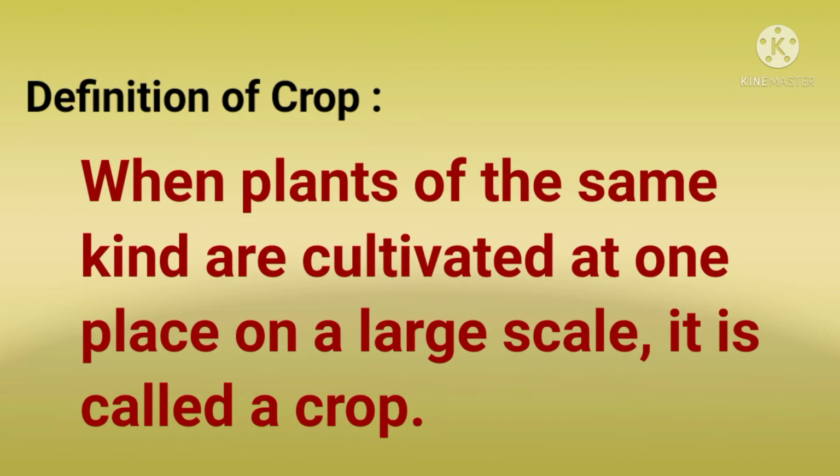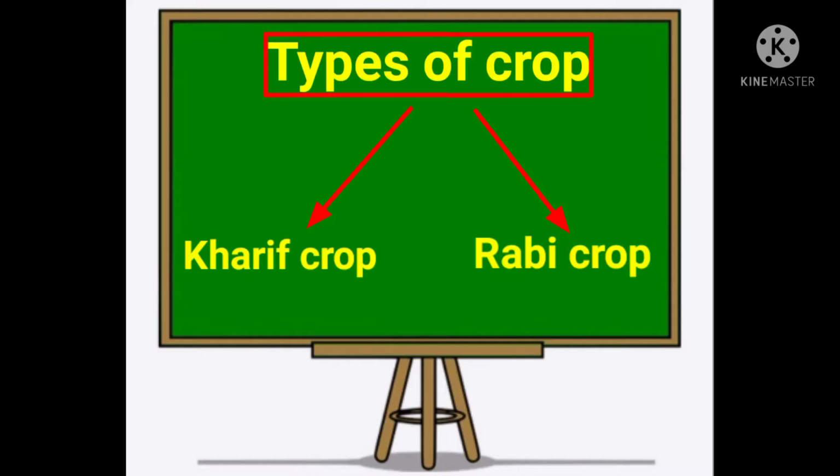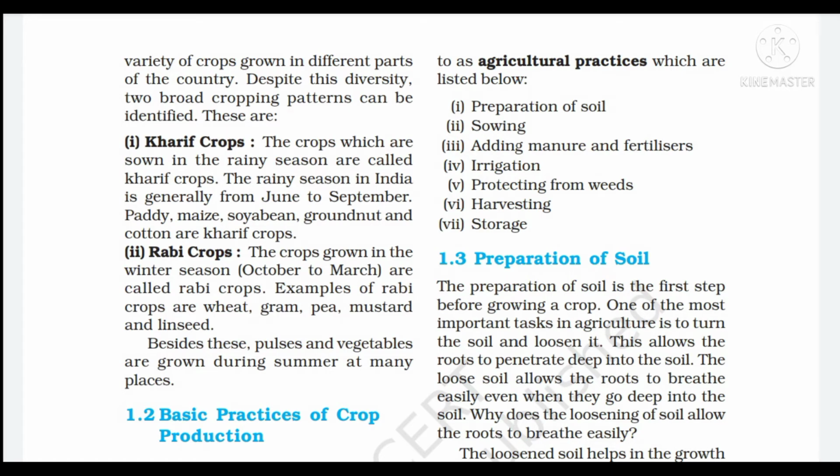In our country, on the basis of climatic conditions like humidity, temperature and rainfall, the cropping patterns are classified into two categories. One is Kharif crops and another is Rabi crops. The crops which are sown in the rainy season are called Kharif crops. The rainy season in India is generally from June to September. Examples of Kharif crops are maize, soybean, paddy, groundnuts and cotton.